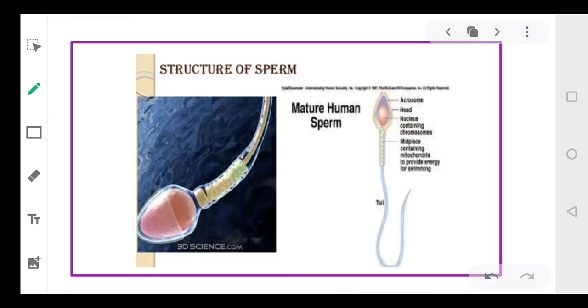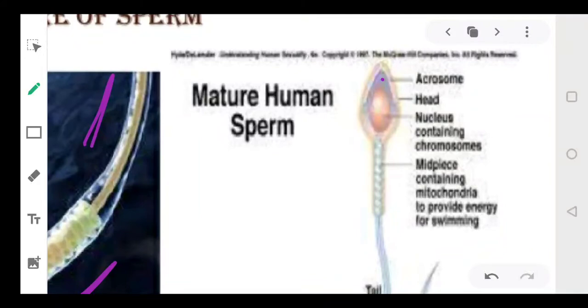Let's come to the new slide. You can see the head very clearly. This is the head, this is the middle piece and then this is the tail, right? So a mature human sperm consists of three parts. Clear everyone? Head, middle piece and the tail. And this head consists of the acrosome. There is an acrosomal vesicle. This portion is the acrosome, and this complete portion is the head, and it consists of the acrosome and the nucleus containing the chromosomes.